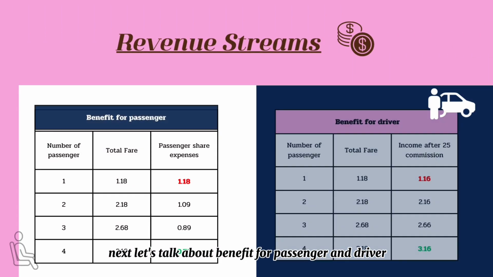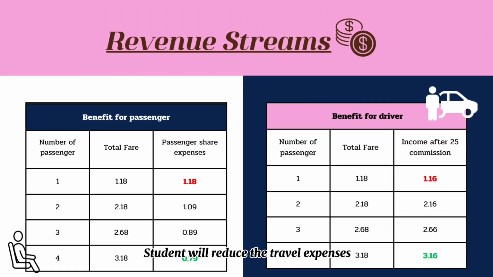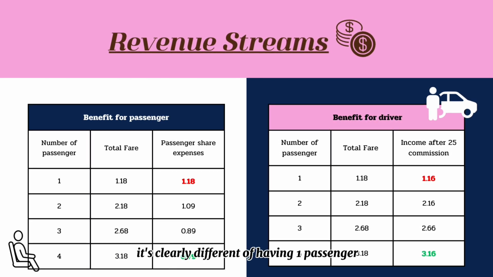Next, let's talk about the benefit for passenger and driver. For the passenger, of course, students will reduce their travel expense when they're sharing a ride. It's clearly different between having 1 passenger and 4 passengers. If you only get 1 passenger in a ride of 5 kilometers, you have to spend $1.18. But if you get 4 passengers in a ride, you will spend only $0.79.